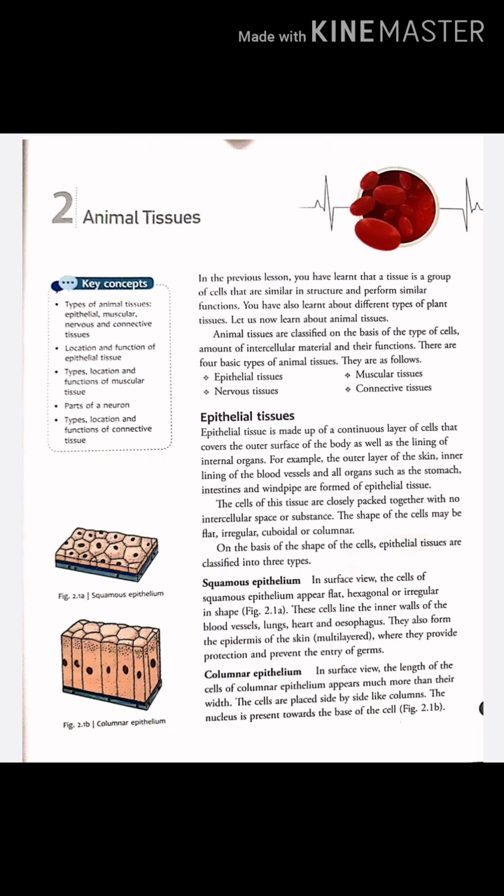Nervous tissues. Nervous tissues help in the control and coordination of the body. They are made up of long nerve cells called neurons. Each neuron has a central part called the cell body or cyton. Many thread-like branches extend from the cyton. These thread-like branches extending from all sides of the cell body are called dendrons. The information or message is transmitted by a neuron in the form of impulses and in one direction only. Many neurons or nerve fibers bound together constitute a nerve. Nerves are connected to the brain and the spinal cord.